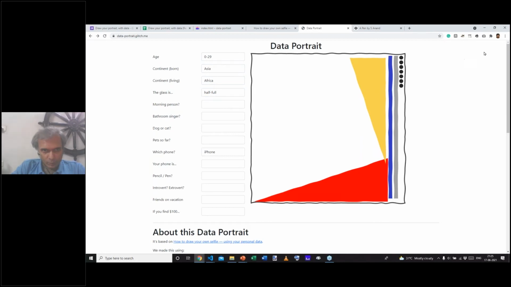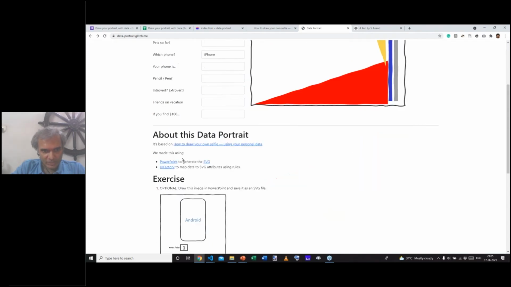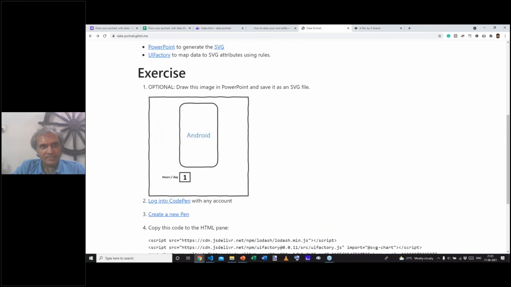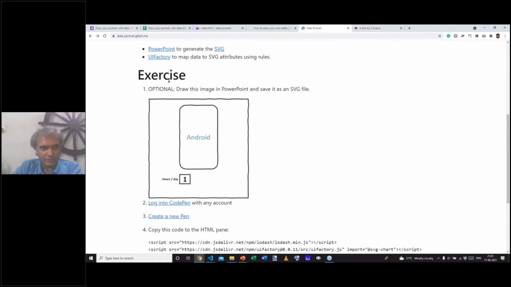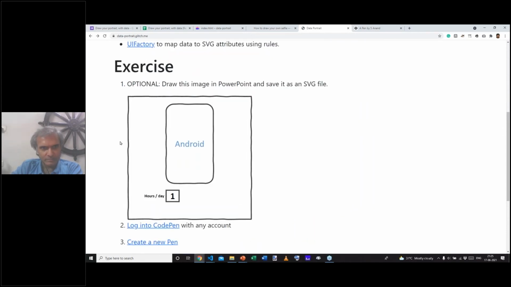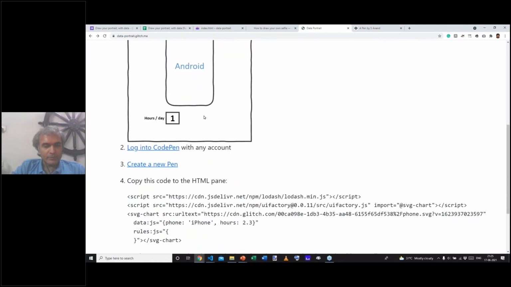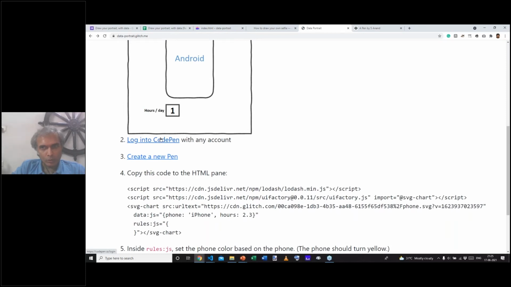What we're going to do now is I want all of you to go onto this page, and there is a simple exercise that we've mentioned here. What you could do is just look at this image and try drawing this in PowerPoint, and I leave that to you as optional. But I'll certainly want all of you to log in to CodePen by clicking on the link here and creating a pen.